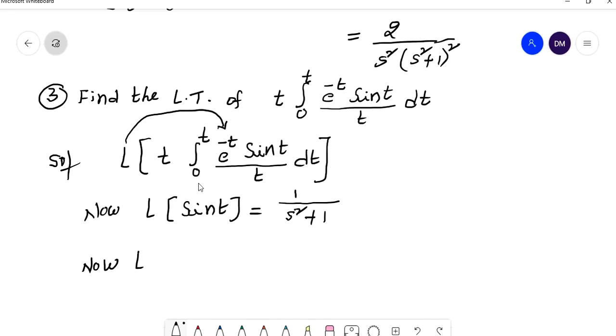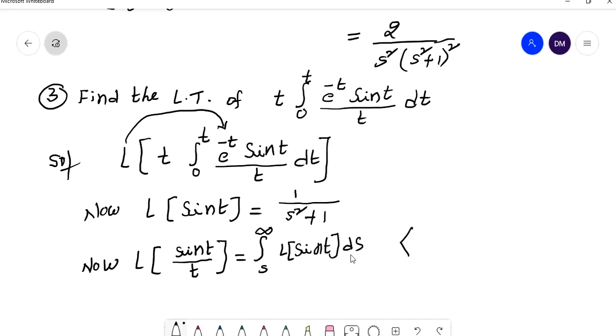Now I can find L of sin t by t by using the division by t property. What is the division by t property formula? Integral s to infinity f bar of s ds. F bar of s is nothing but L of f of t. Here in this case f of t is sin t, so f bar of s means L of sin t. So integral s to infinity L of sin t into ds.